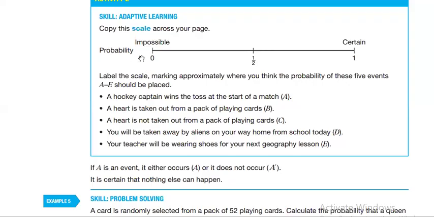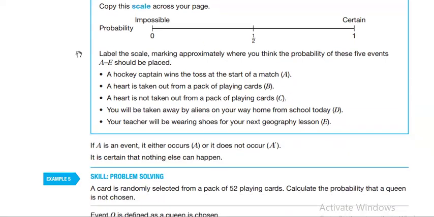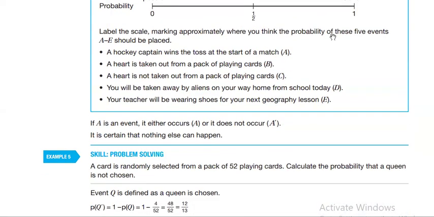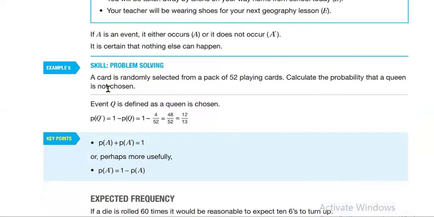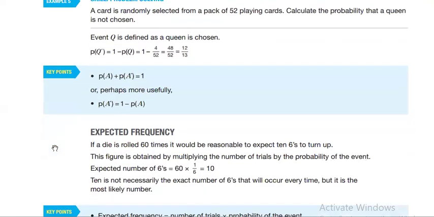Here they're explaining that if it's 0, it's impossible. If it's 1, it's certain. If it's in the middle, it's half or even. And the idea of 1 means all possible outcomes or all possible probabilities will be 1 together. So some questions you need to use this information to answer the question, okay? Now, for example, here, they gave you the probability of something happening and the probability of something not happening. And when you add them together, you'll have 1. That's the whole idea, okay?